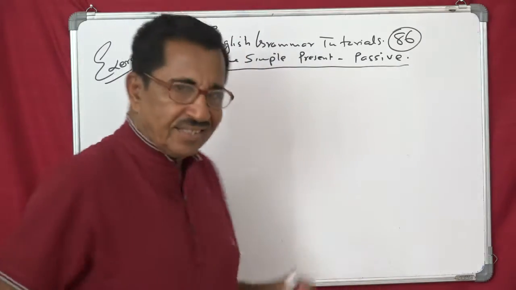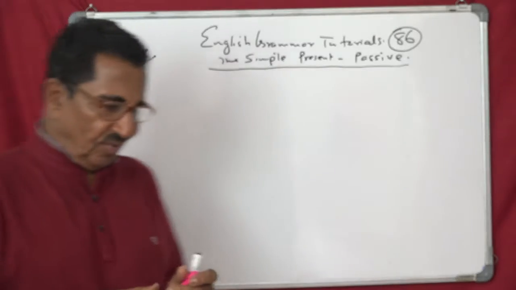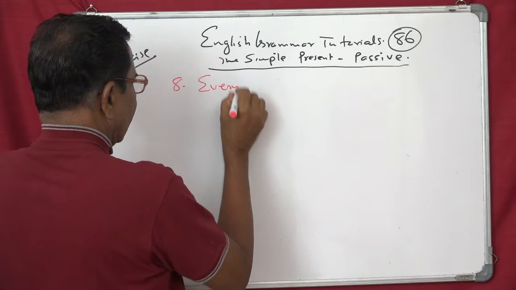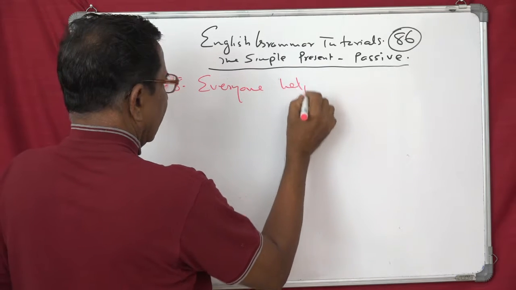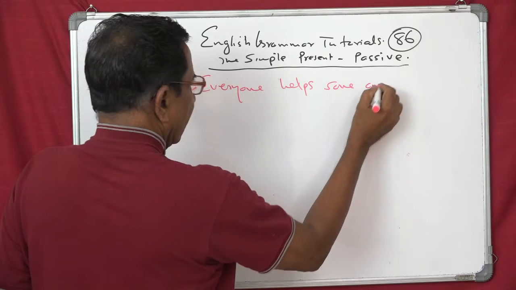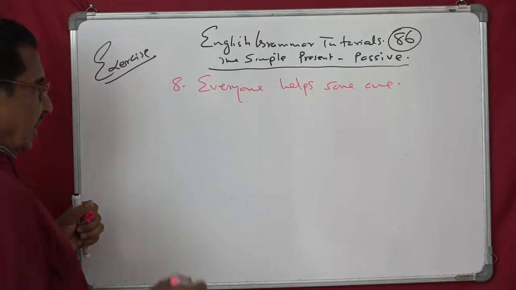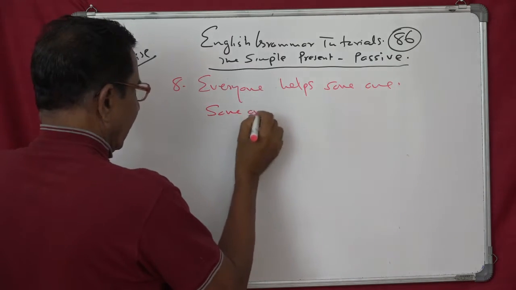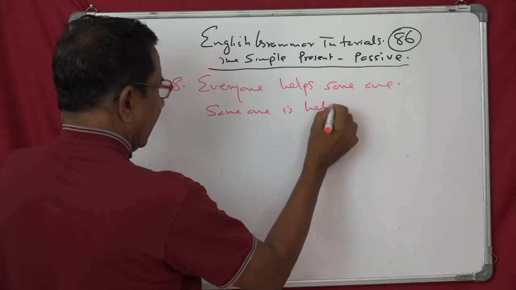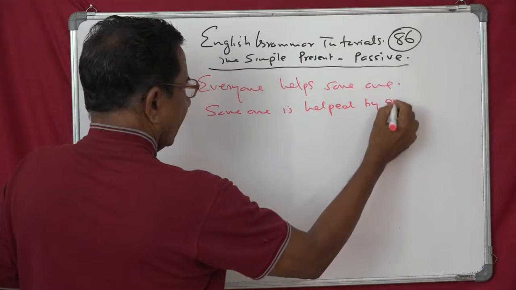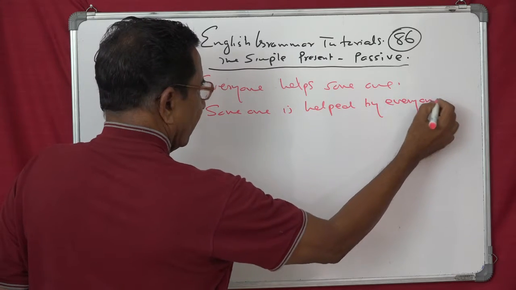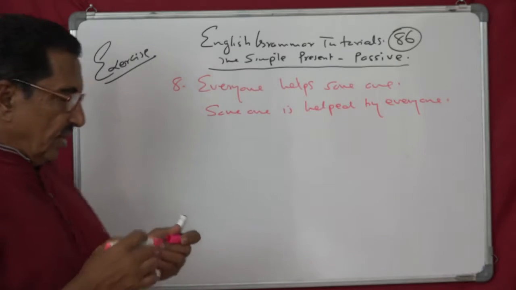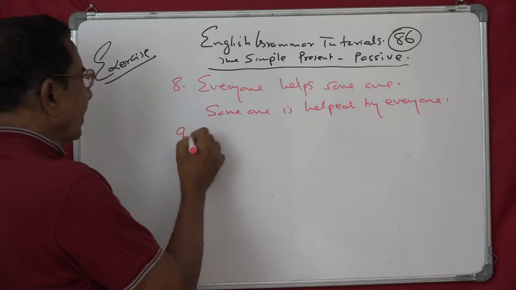Are you? Yes. Everyone helps someone. You have got that. Everyone helps someone. Okay. So what will you do? The passive will be someone is helped by everyone. Someone is helped by everyone. Alright? And then 9.